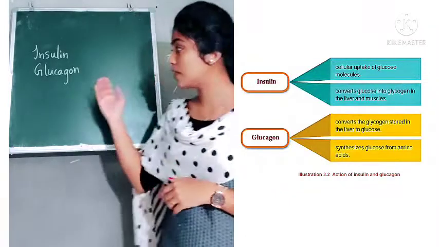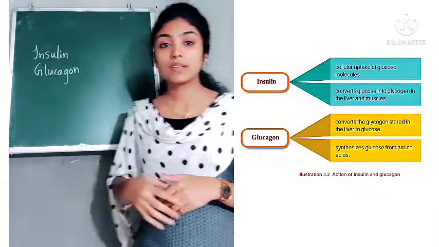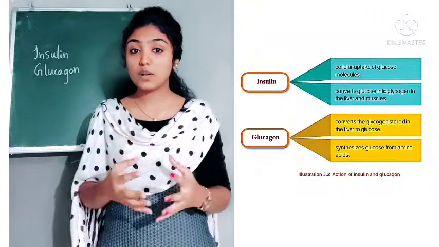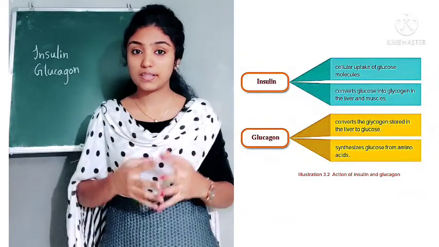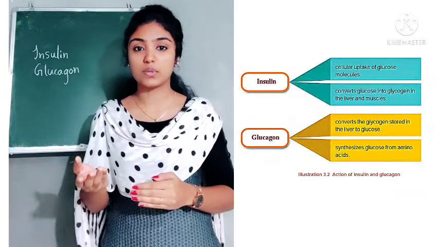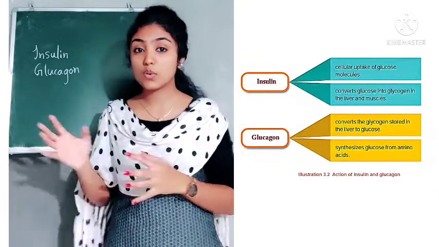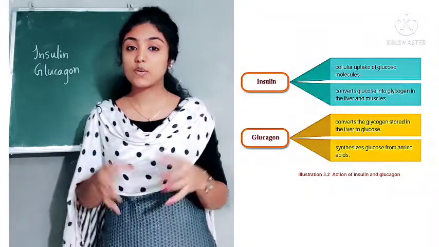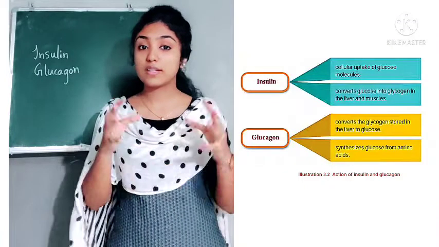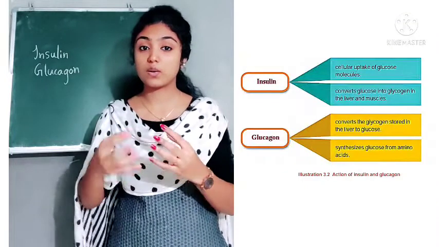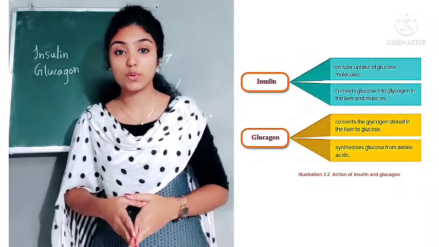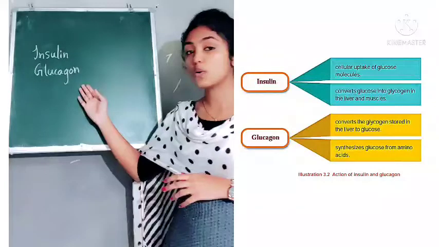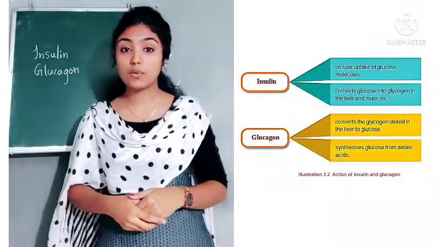But what is the function of glucagon? Glucagon converts the glycogen stored in the liver into glucose, and it also produces glucose from amino acids. So we understood that insulin helps to reduce the quantity of glucose in our body, but glucagon increases the amount of glucose.